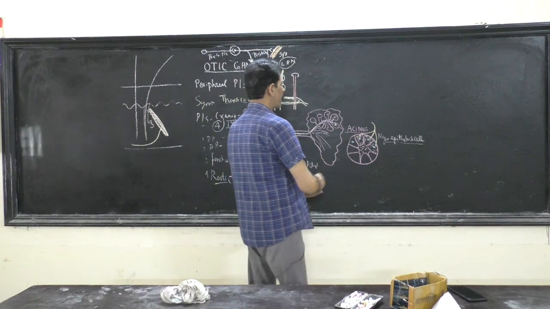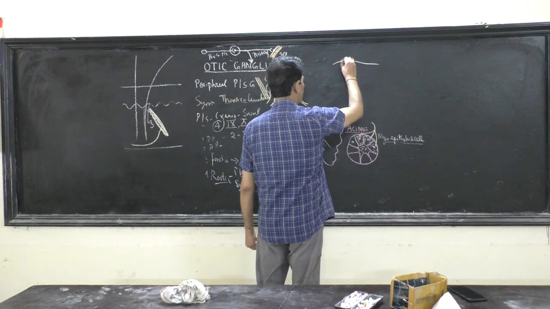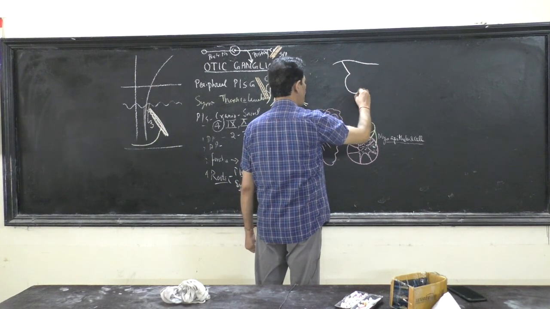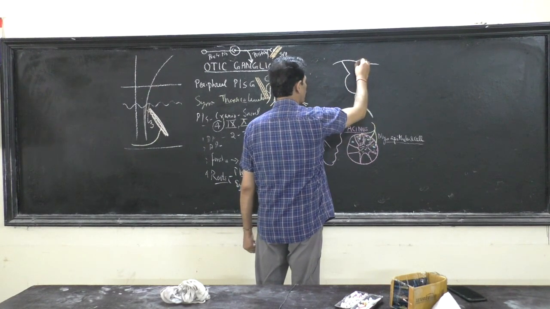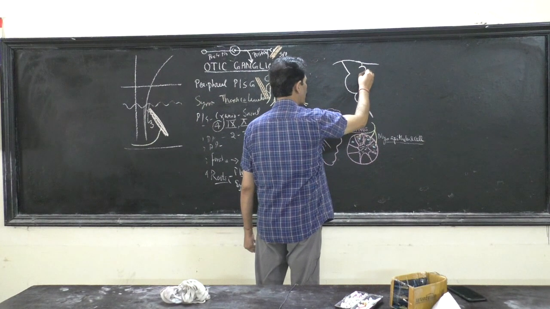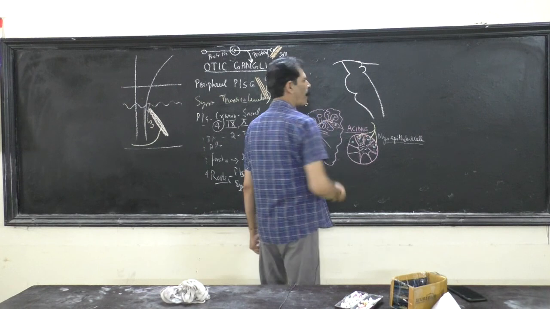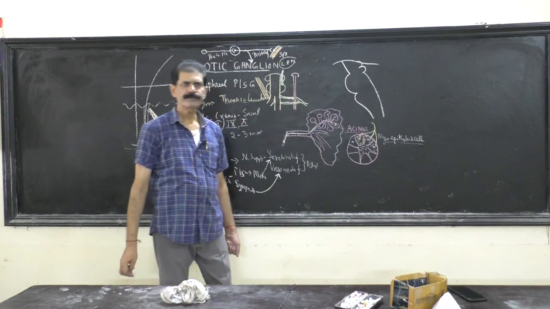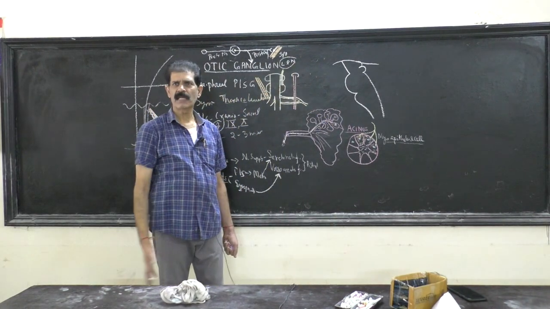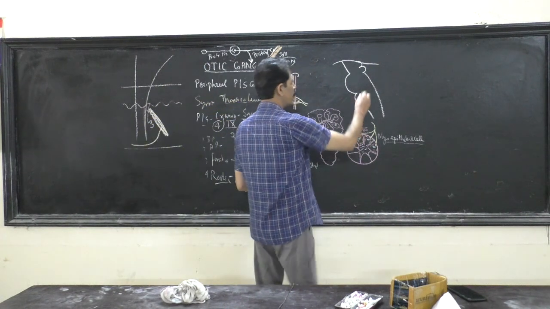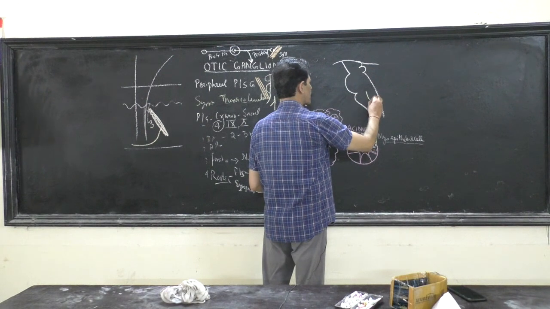If you study the brain, you have done it. There is a brain stem, consisting of midbrain, pons and medulla. Superior colliculus, inferior colliculus, and this is the medulla. If we cut a longitudinal or sagittal section of the medulla, we find that inside the medulla there is a nucleus.